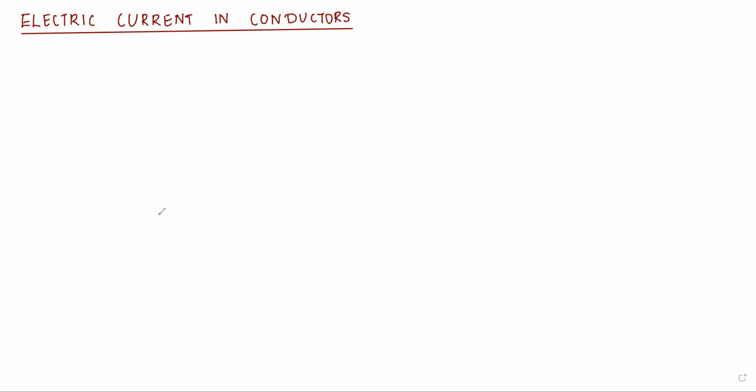Okay, so the first thing is the electric current in conductors. This is an important theoretical concept. There is no derivation in this. So let us begin with the first concept, that is electric current in conductors.